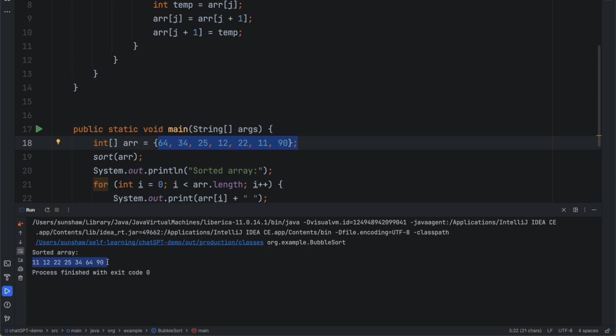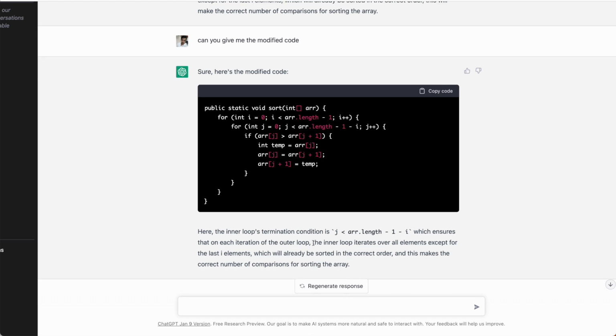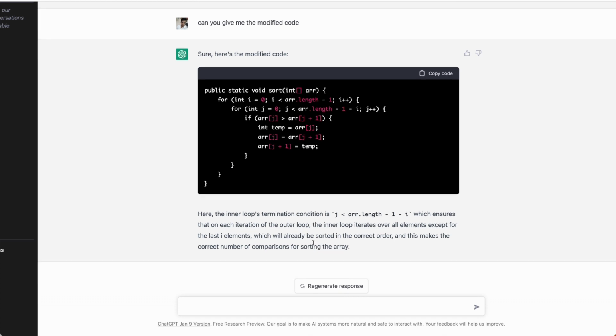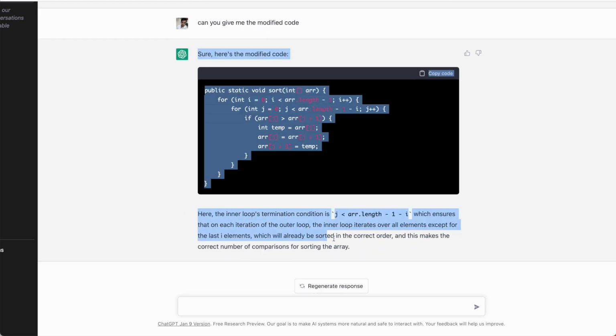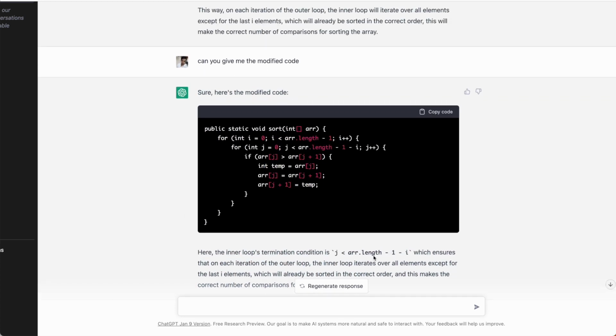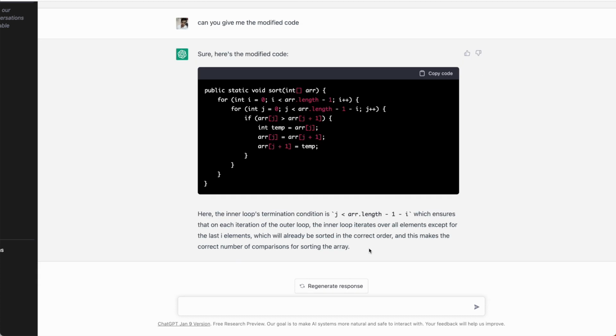So this is very beautifully done by ChatGPT. Like it identifies the bug, it rectifies the code, and then you can simply use it. But yeah, on top of it, you have to do your due diligence. You have to check if there is any other thing which can be fixed or which can be written better. But yeah, so here if you see, this is the modified code and this is the explanation for it. So I hope you find this amazing, because I was amazed with this kind of responses. So I hope you must be also liking this.